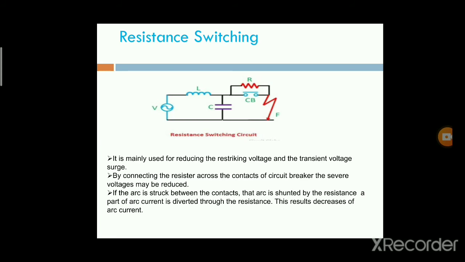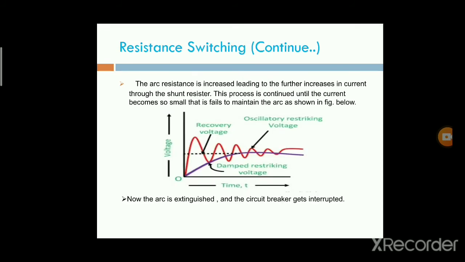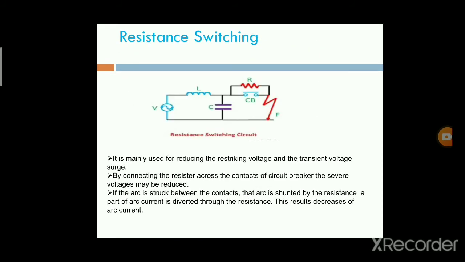Okay, the value of resistance used for resistance switching may be of the order of thousands of ohms. This is the diagram for the resistance switching.